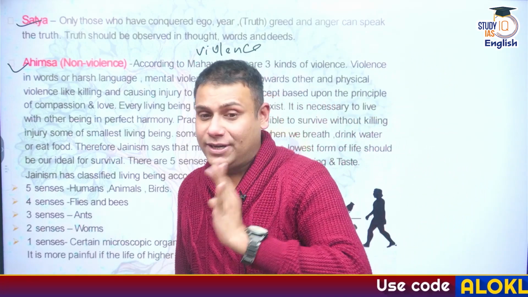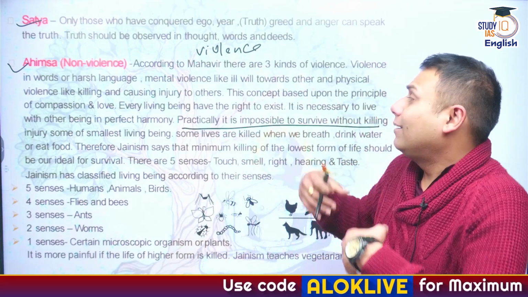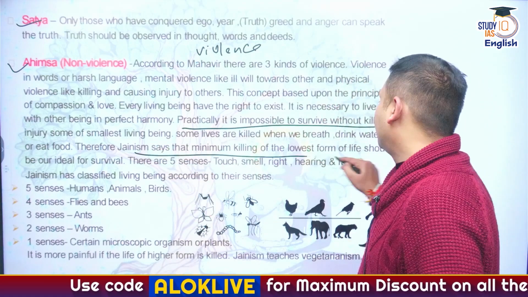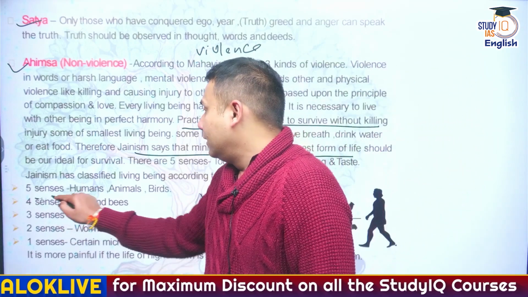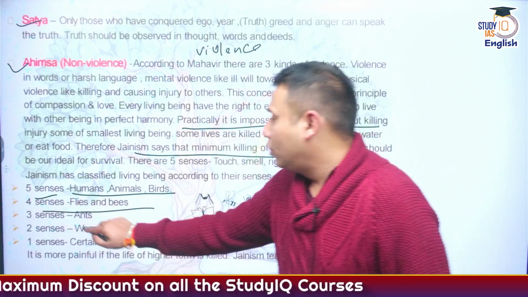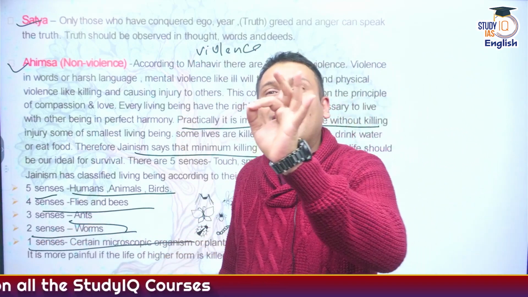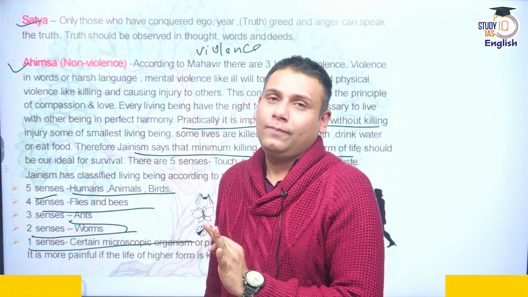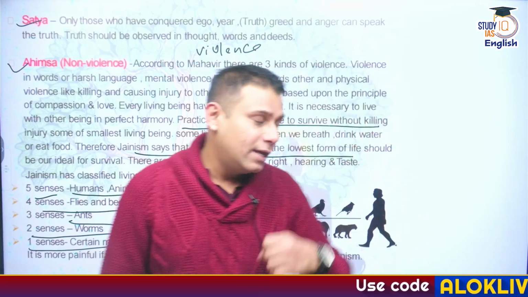So what does Jainism suggest? Jainism suggests that practically it is impossible to survive without injuring somebody. So Jainism says that minimum killing of the lowest form should be our main motto. Correct. Five senses: humans and animals, they shouldn't be killed. Four senses: flies and bees. Three senses: ants. Two senses: worms. One sense: certain microscopic organisms. So our actual intent should be minimum violence. This is one of the theories propagated in Jainism: ahimsa.